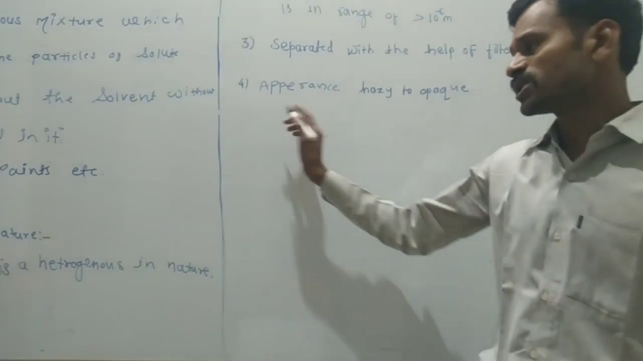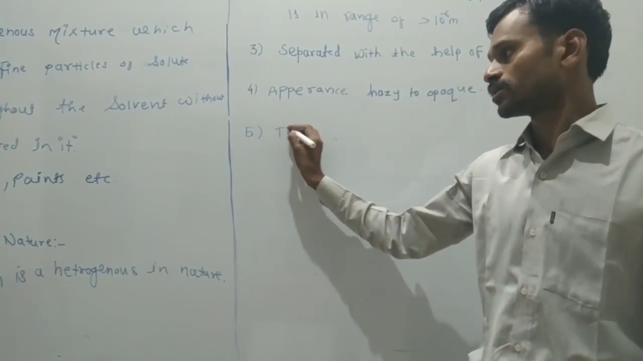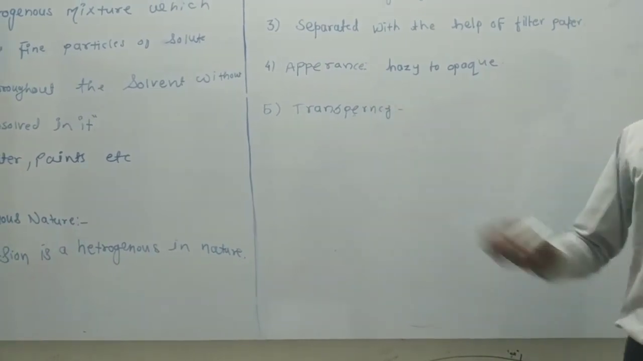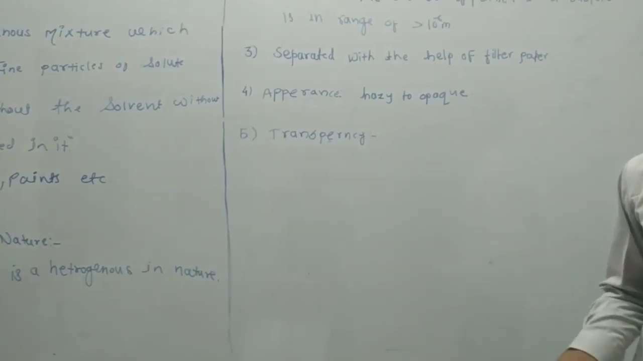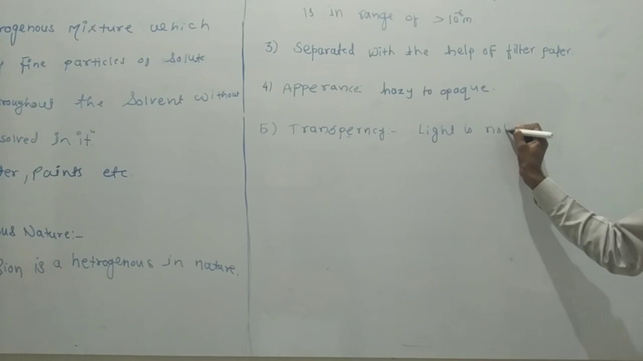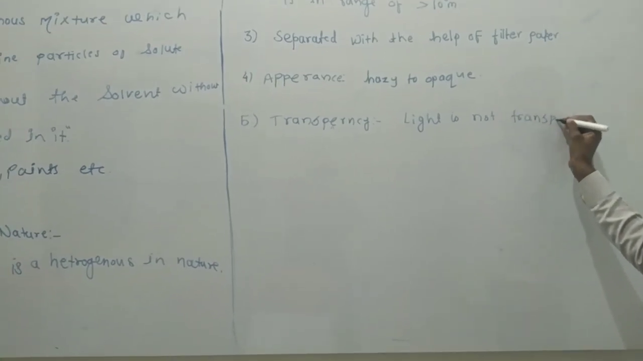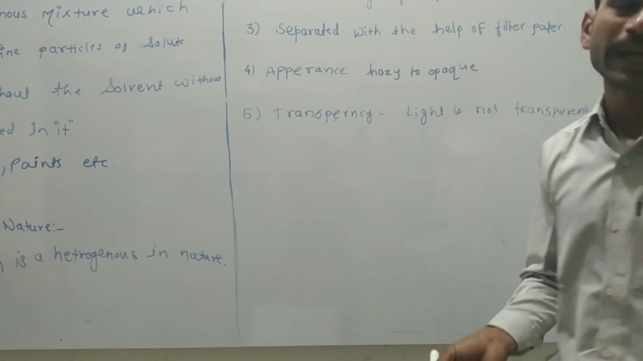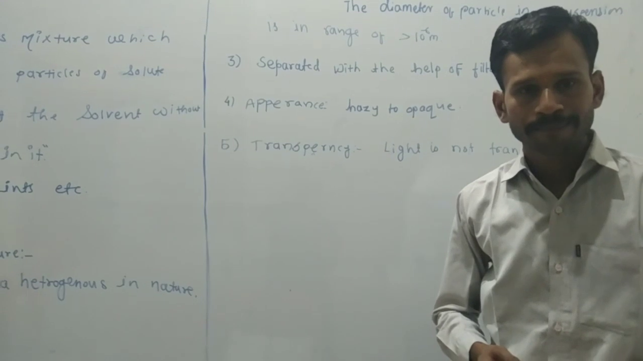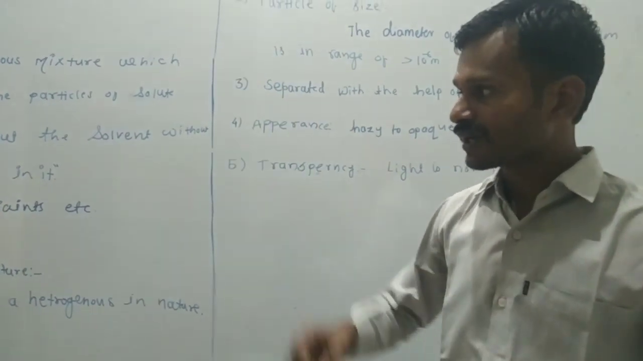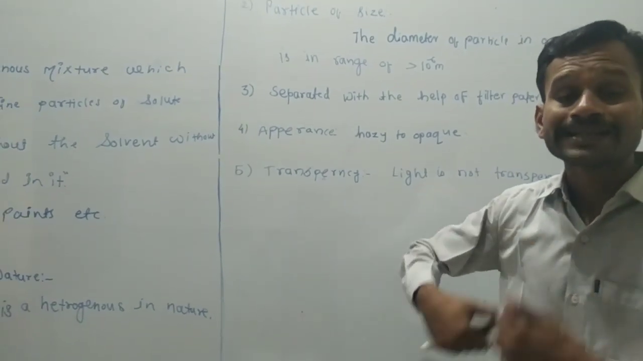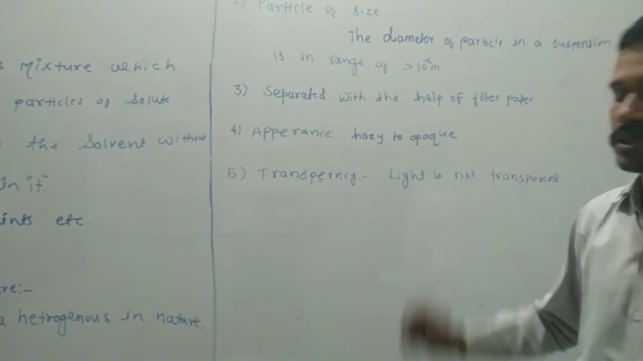Again, transparency. A suspension is not transparent to light. You can also perform an activity based on it. Simply take a beaker with water and fine particles of chalk, and check whether light passes through or not. Light does not pass through this.